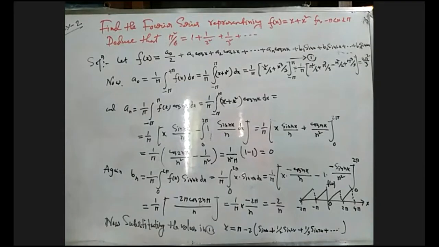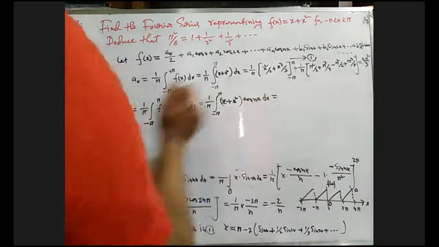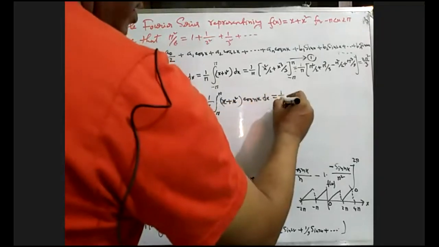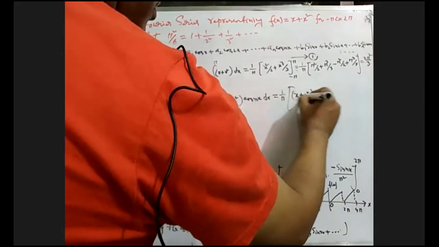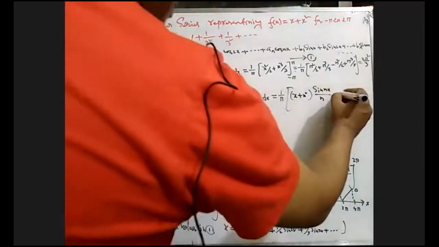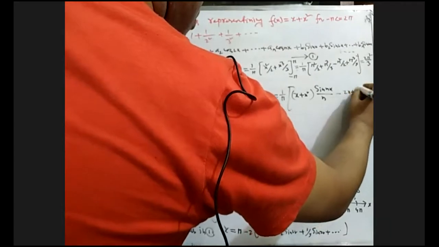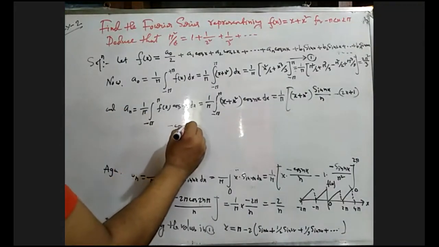Now here, the UV process. U into integration of V: 1 by pi, x plus x square into sin nx by n, then minus the differentiation of this, twice x plus 1, and again the integration of sin nx, which is minus cos nx by n square.